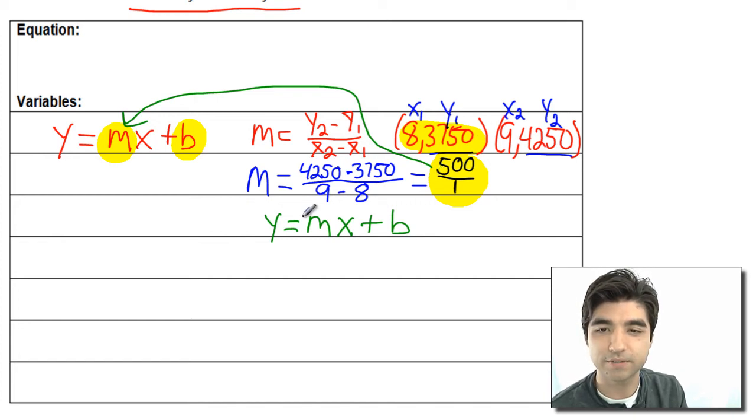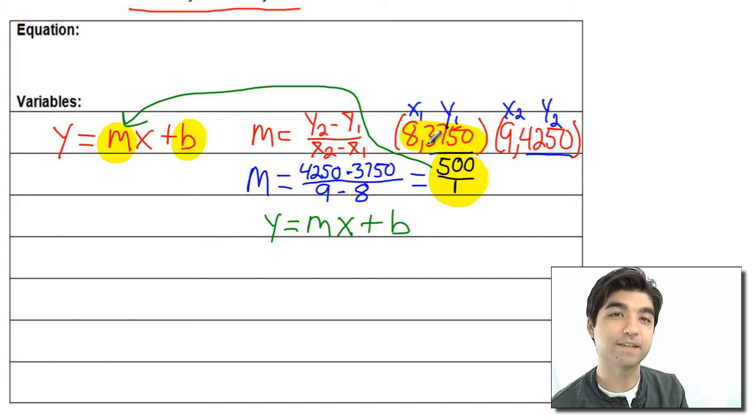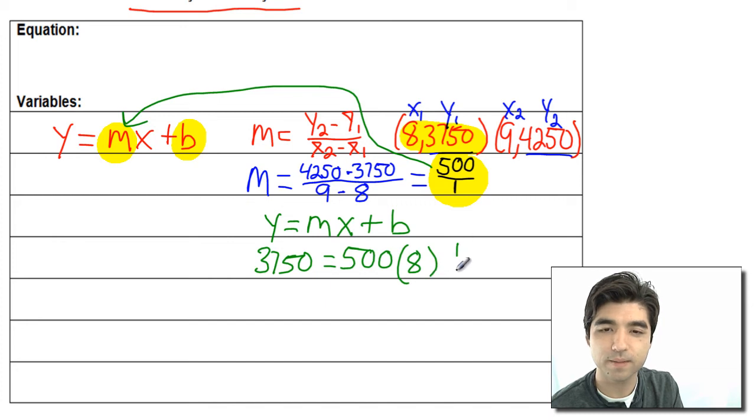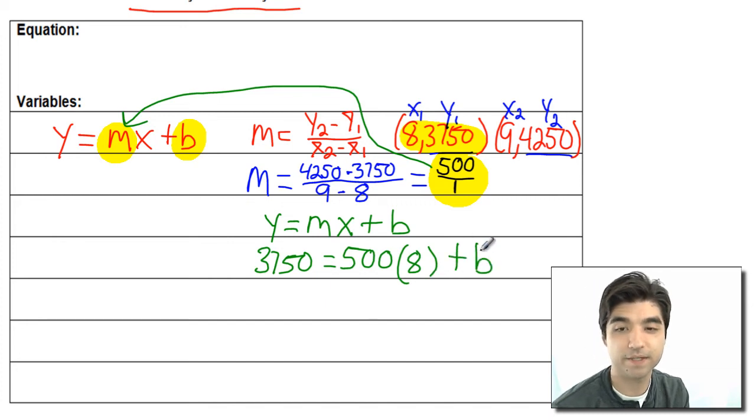So I'm going to use the 8 and 3750. So the y value is 3750 equals m, which is our 500, and then times x, which is 8, plus b, which we don't know yet.